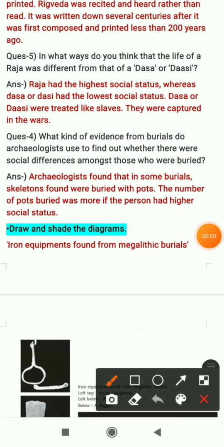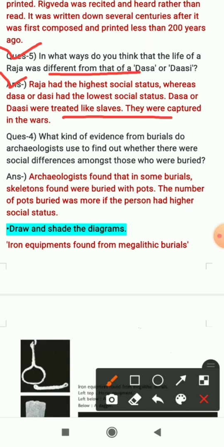Question number 5 is: in what ways do you think the life of a Raja was different from that of a Dasa or Dasi? The answer is: Raja had the highest social status whereas Dasa or Dasi had the lowest social status.